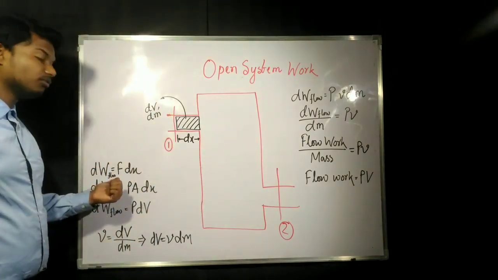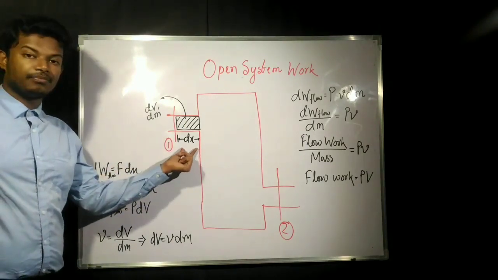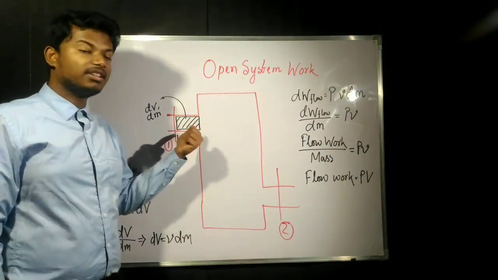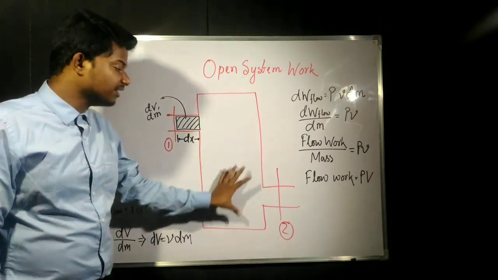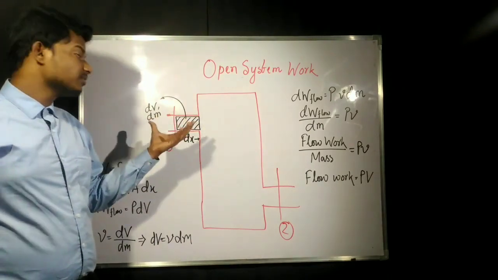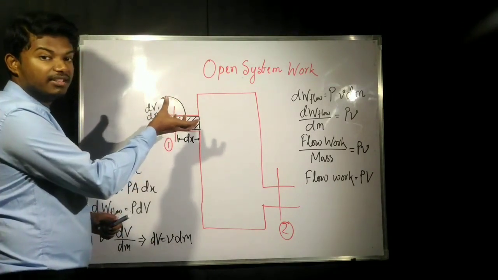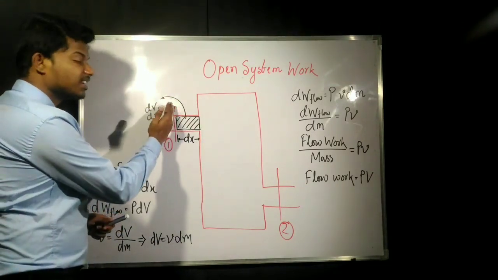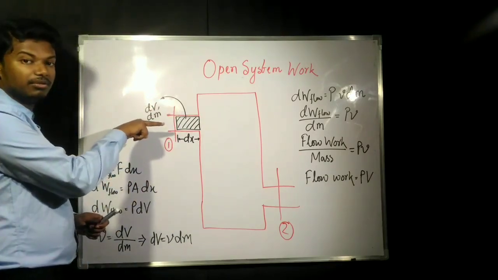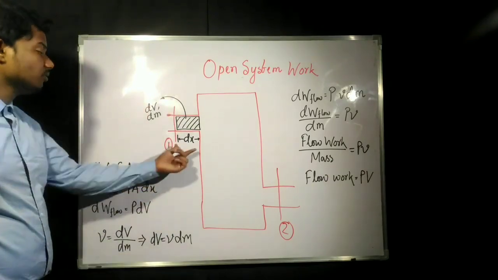So work done, the flow work, must be what? Force into displacement, that means F into dx. Now F we can write as pressure into area. We are taking this fluid as water; suppose water is coming in and water is going out. The fluid pressure acting on the cross-sectional area of that element will give us the force. The force is the product of pressure into cross-sectional area. So pressure into area into dx.